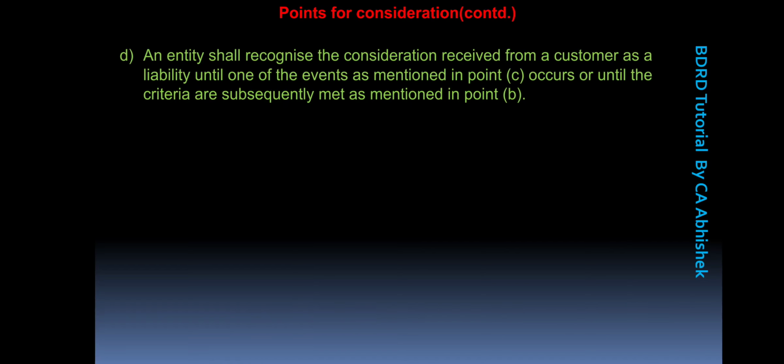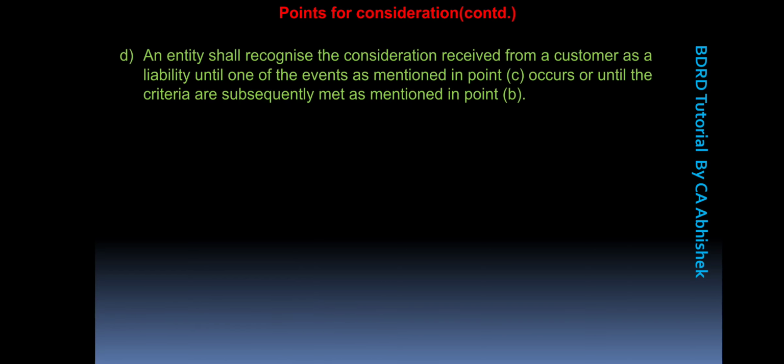So point C, that is when the criteria are not met but they have received the consideration amount and that consideration amount is non-refundable, so that should be fulfilled. And point B, which is the criteria are subsequently met, and till the time it is subsequently met, the entity shall account for the consideration as its liability.